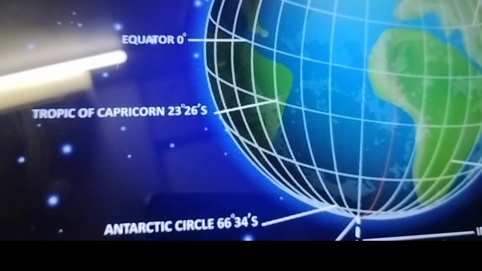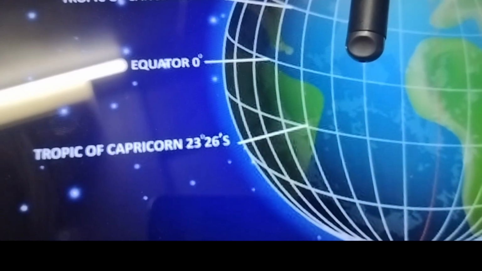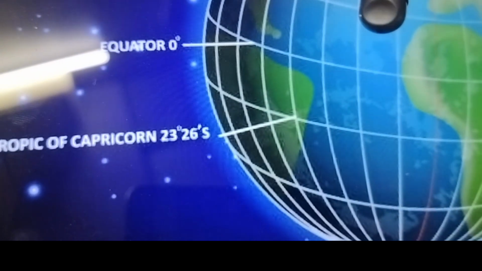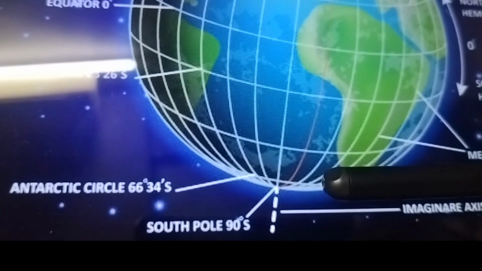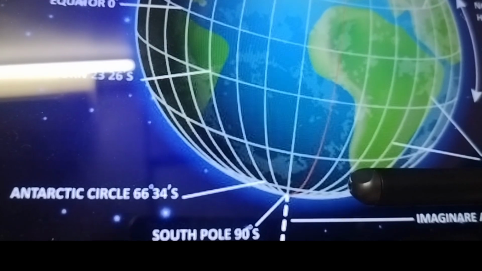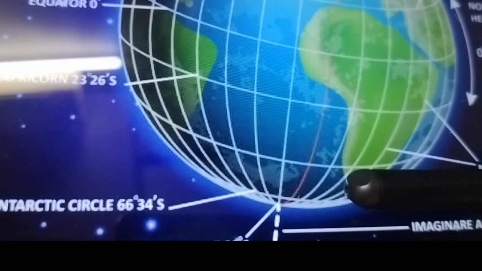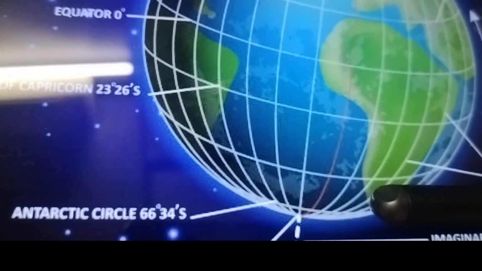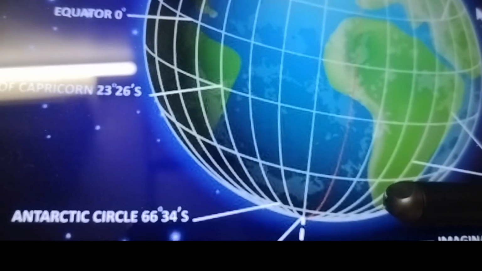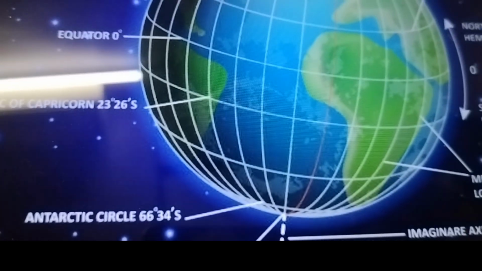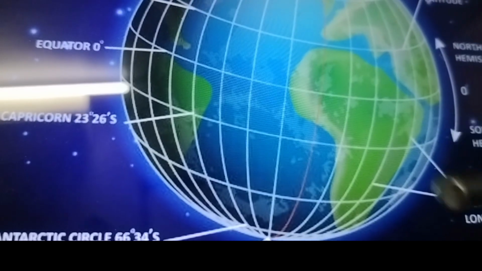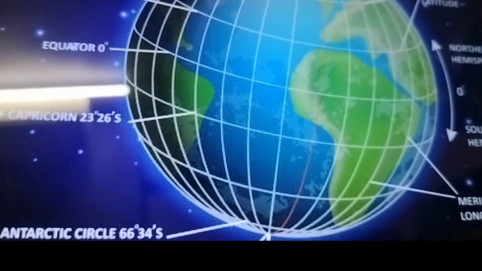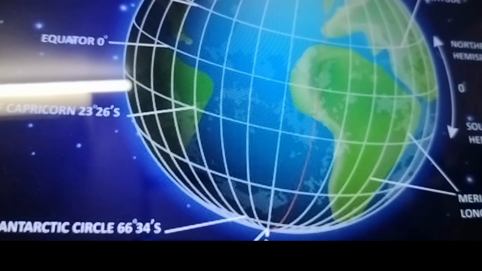Then Tropic of Capricorn, it lies in the southern hemisphere at a distance of 23.5 degree south of the equator. ठीक है? Here you can see, at last at the bottom you can see Antarctic circle. It lies at a distance of 66.5 degree south of the equator. So these are the important lines of latitude. These are the lines of latitude and this is the latitude.